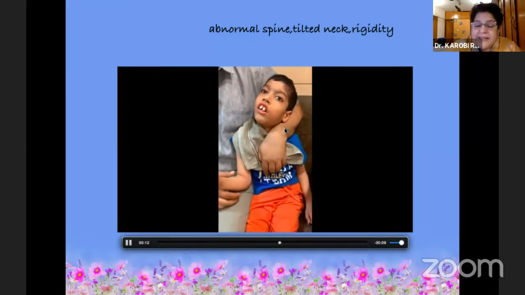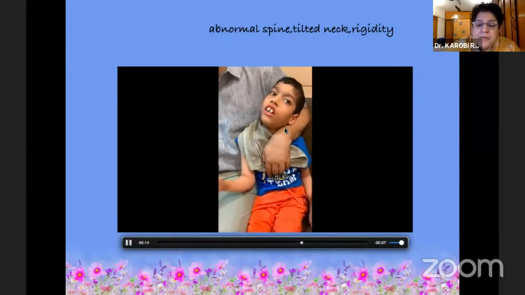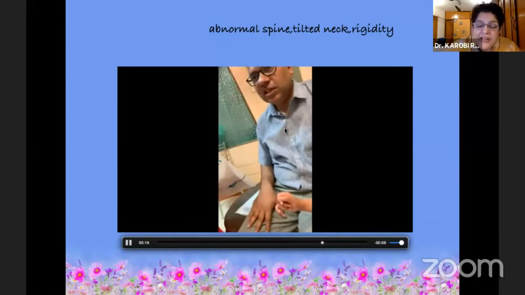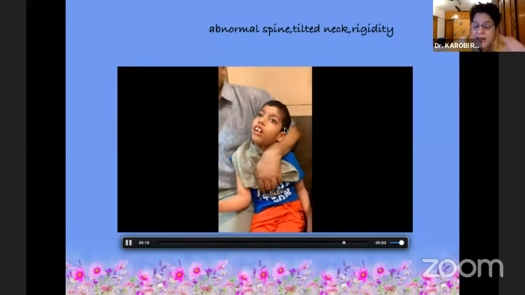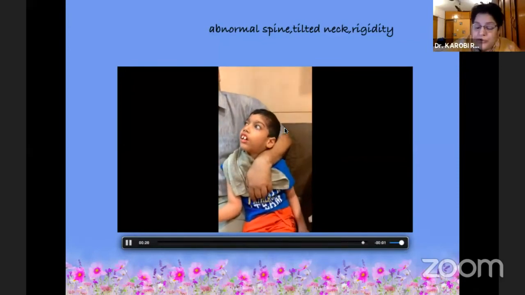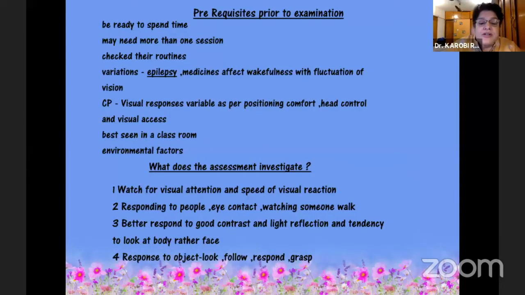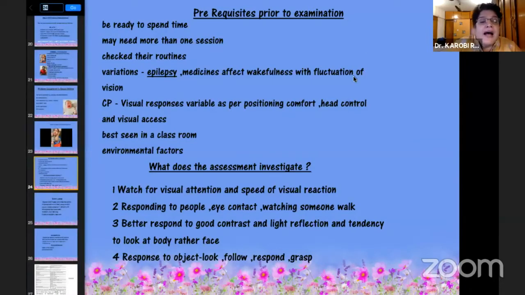So you never get the head down, and you never get a perfect child lying supine for any of the functions that you are going to do. So these are the few things that you have to address.